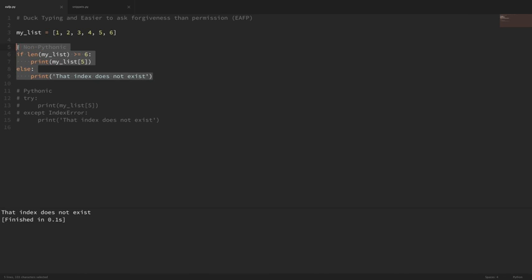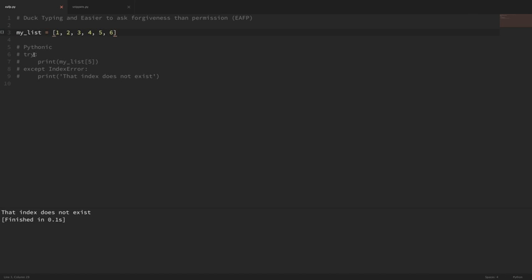Now, let's just try to do this. So if we just try to print this index, and then just catch the exception, IndexError, and print that that index doesn't exist. So now if I run this, you can see that we printed out the index of that list, but if we were to take this 6 out of here and try to run it, then we just throw this index error and print that the index does not exist.